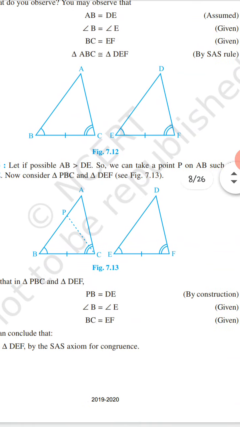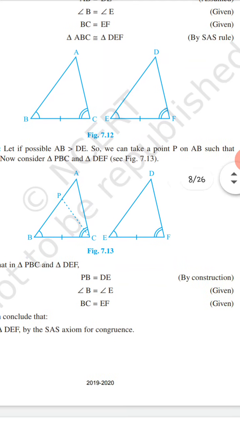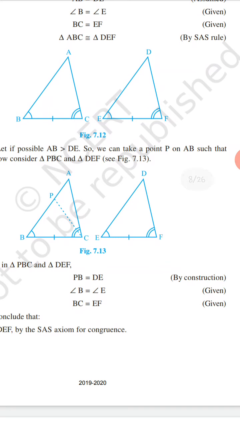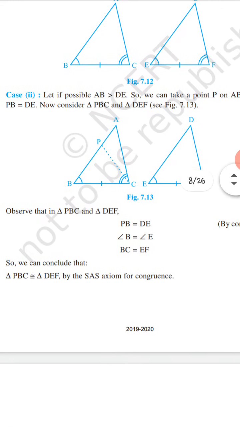In triangles PBC and DEF, PB is equal to DE by construction, angle B is equal to angle E, it is given, and BC is equal to EF. So triangles PBC and DEF are congruent by the SAS axiom of congruence.